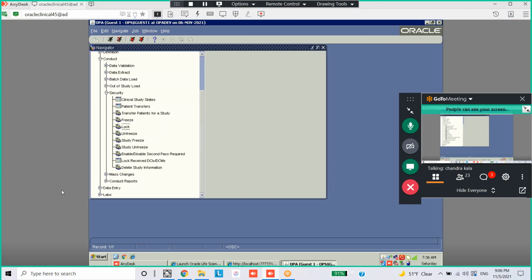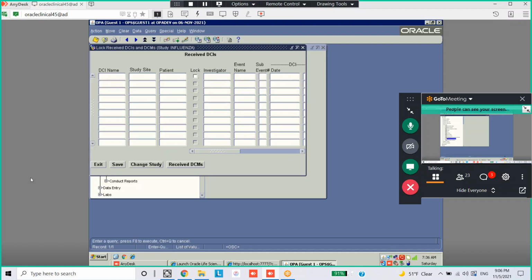Lock received DCIs and DCMs. Go to query, execute query. In all the remaining places you submit a job, but here there is no need to submit a job. You just need to check the option lock, like this. I'm not saving this one, but I'm just selecting only lock. Like this, you can lock.